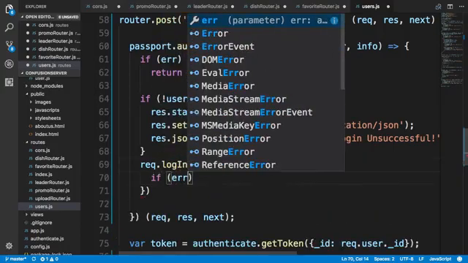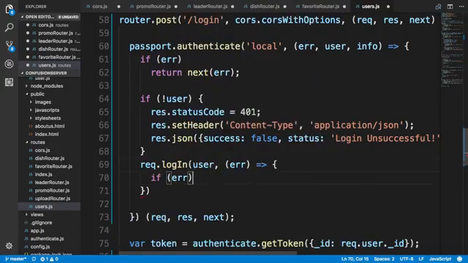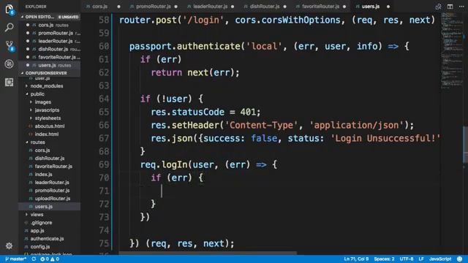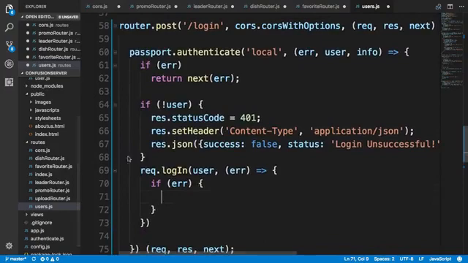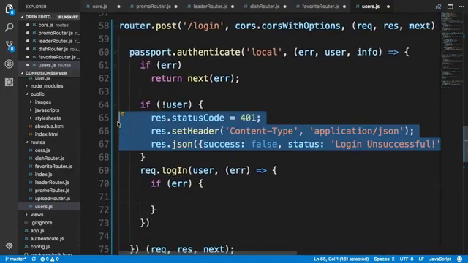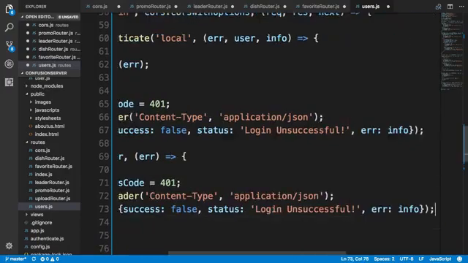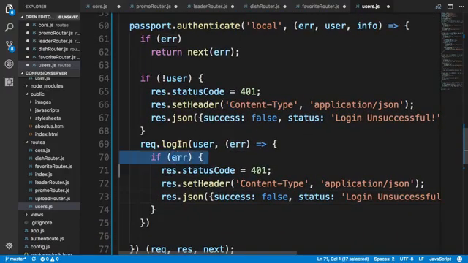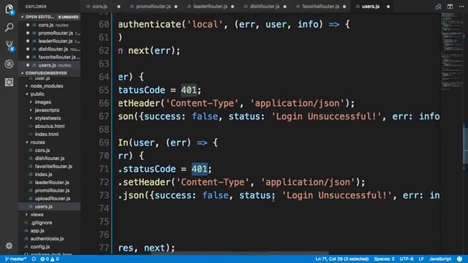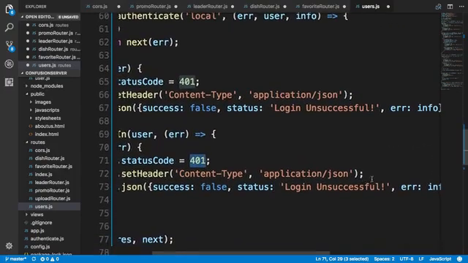So we'll say if error, and then we will pass back the same kind of error information that we did here. So in this case, if error, then we'll pass back a status code as 401, and we'll say success is false and status as login unsuccessful.